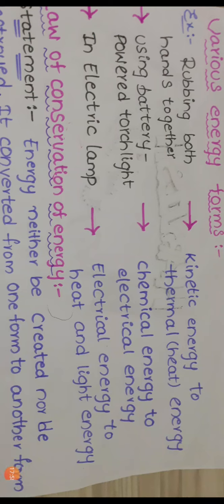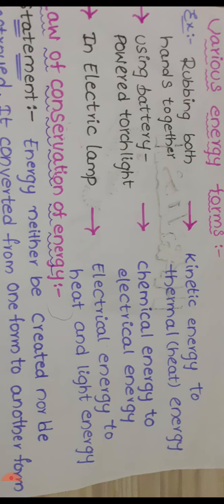Next topic, various energy forms. Energy can be converted from one form to another form. We have already known that. So what are the examples for that? Rubbing hands together. So when we rub both hands together, what happens? Thermal energy, or heat, is produced.